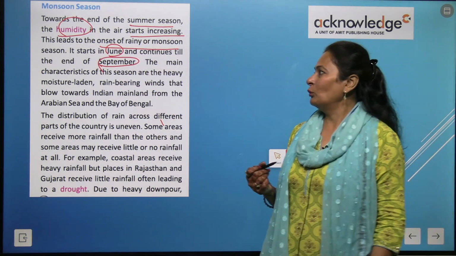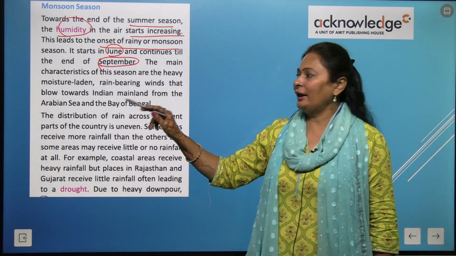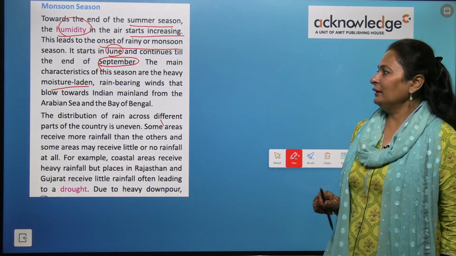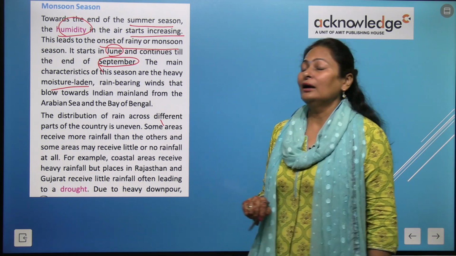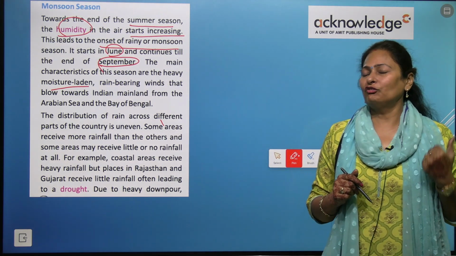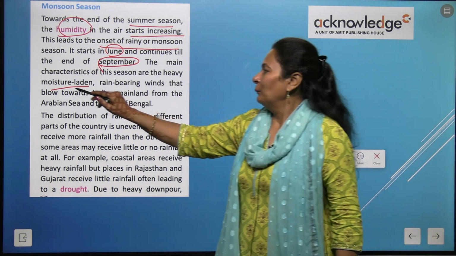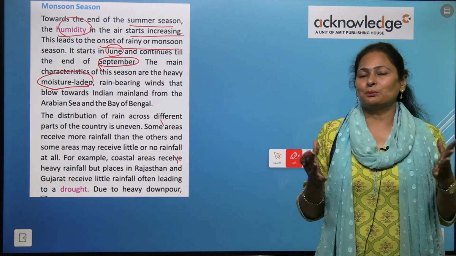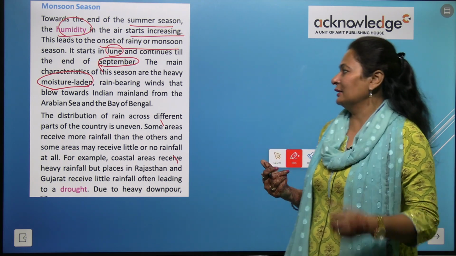This is the monsoon season. The main characteristics of the season are heavy moisture-laden, rain-bearing winds that blow towards the Indian mainland from the Arabian Sea and Bay of Bengal. So kids, what is moisture-laden? Moisture-laden winds are the winds responsible for bringing rain in the monsoon season.